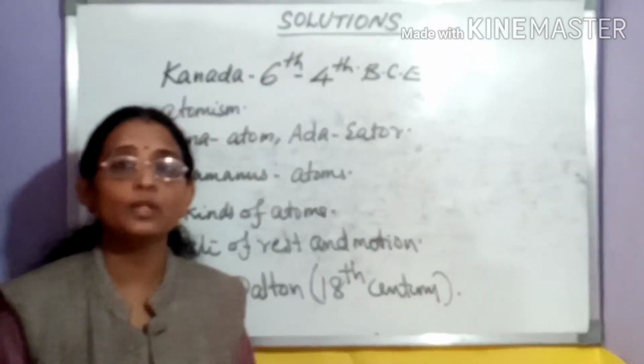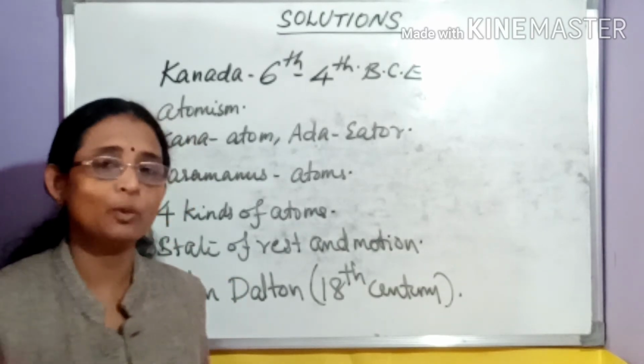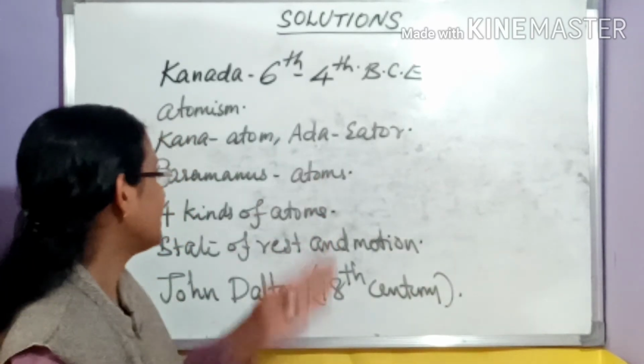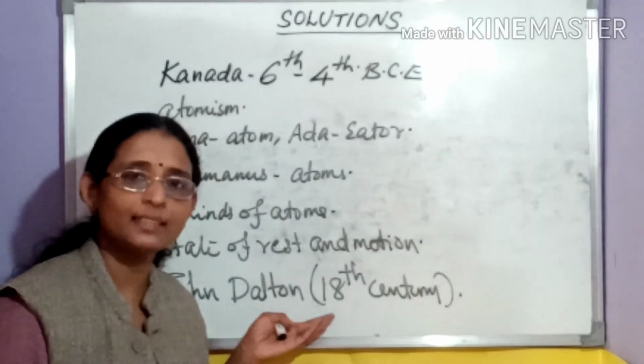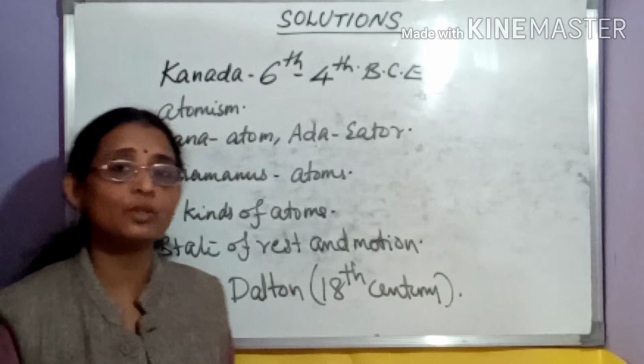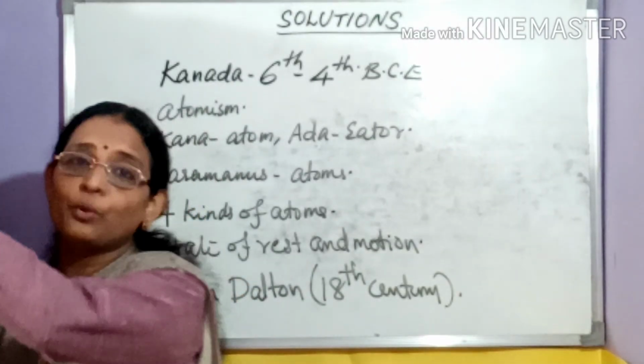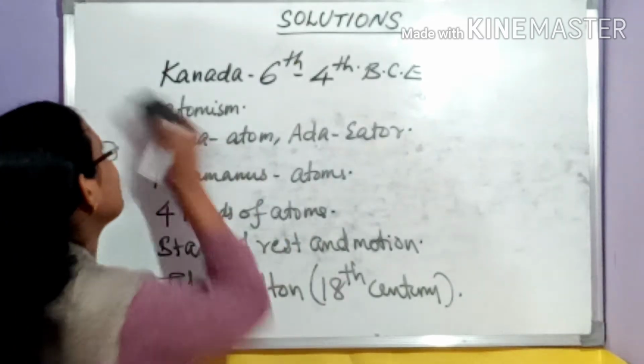You need to collect information on the comparison between the proposals made by John Dalton in the 18th century and by Kanada between the 6th and 4th century BCE. That's your first assignment.